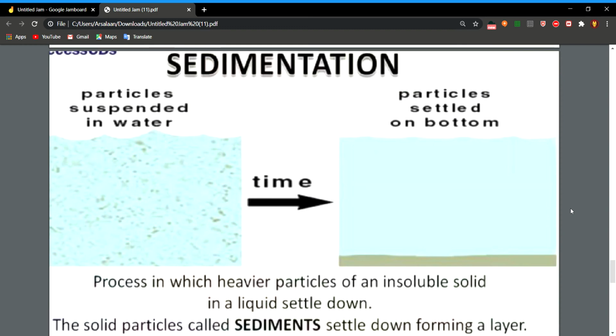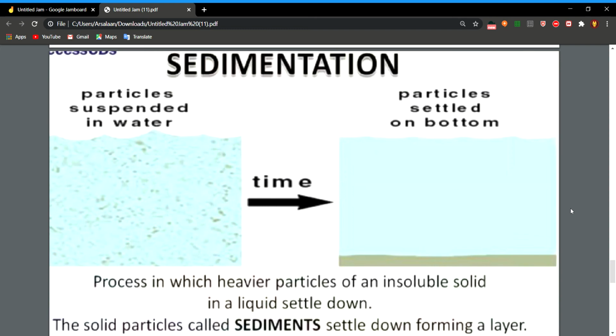What are insoluble solids? Suppose you take one piece of mud and mix it in water. You will see that the whole water becomes brownish. Then after some time, if you leave that water, the whole of the mud is collected at the bottom of the beaker. So mud is an insoluble solid. Now we shall discuss the process of separating out insoluble solids. The first method is sedimentation.